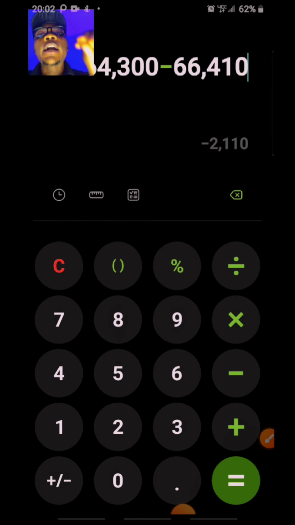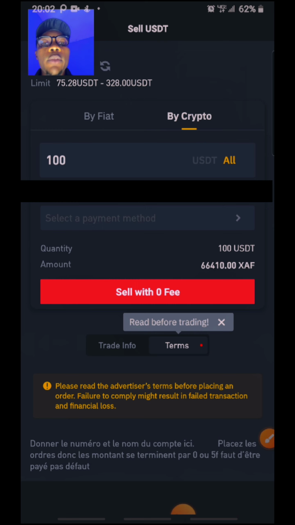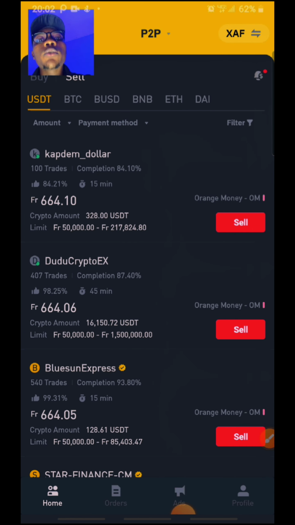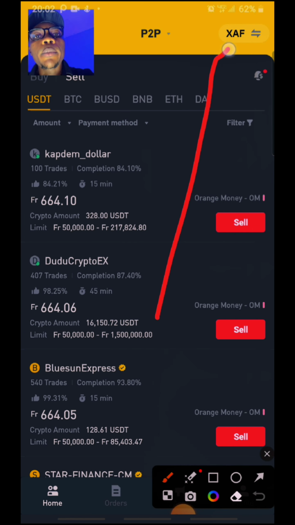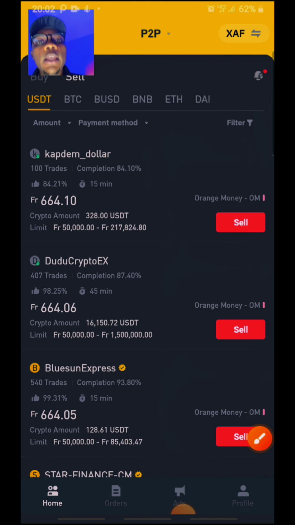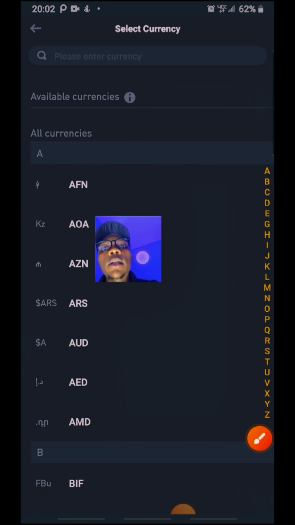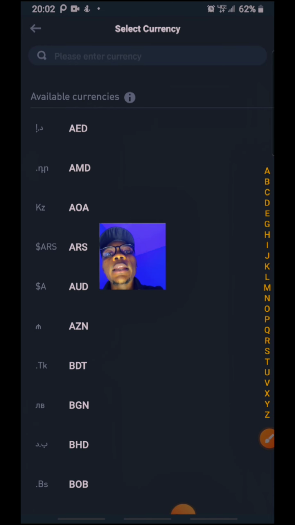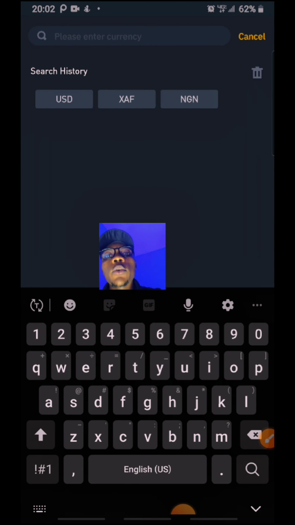Now, you won't have this all the time in your Binance. Depending on your country, I will advise that you should always come into your Binance account and go to where you see this currency up here. Once you click it, you go to search currency. You enter your currency depending on the country that you are in.